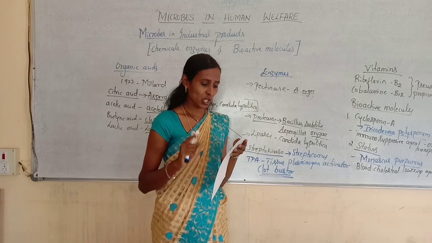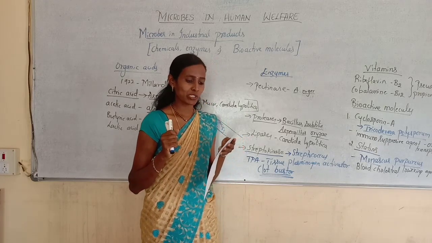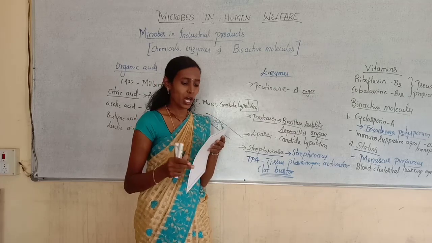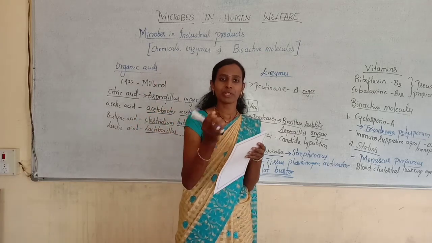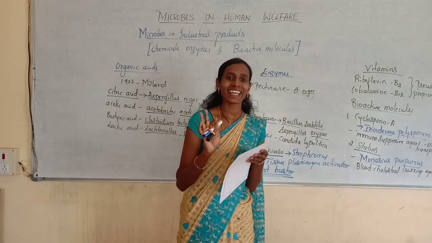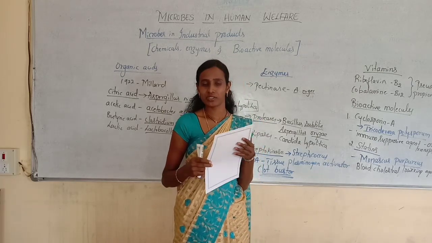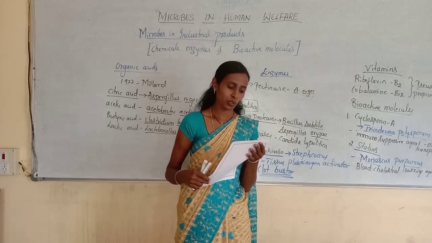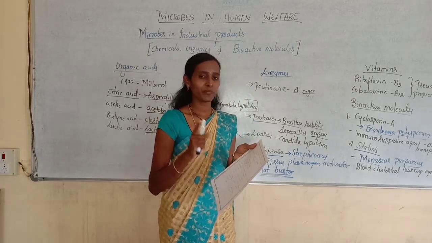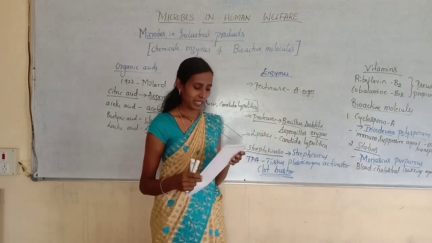Option A cheese, option B cottage cheese, option C camembert cheese, option D roquefort cheese. So this renin enzyme is extensively used in the production of cottage cheese. In cottage cheese production, they will use chymosin or renin.